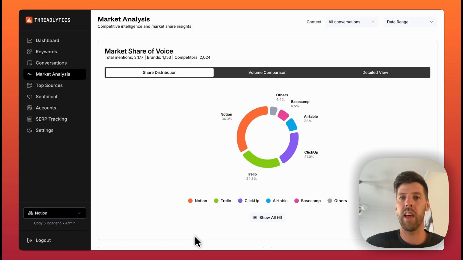Another thing is that AI search is using Reddit as a citation source. So Reddit is one of the top citation sources for AI platforms like Perplexity and Claude and ChatGPT and that sort of thing. So if you're being mentioned more often on Reddit, it can potentially help you show up more often in the conversations or answers that those LLMs are providing.